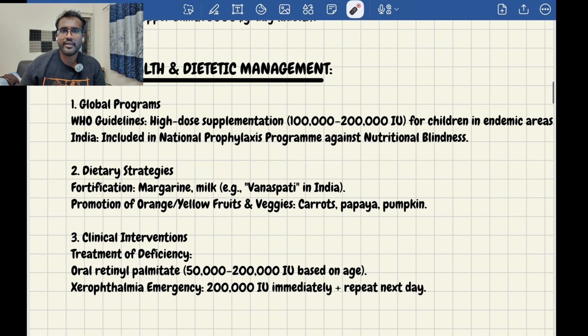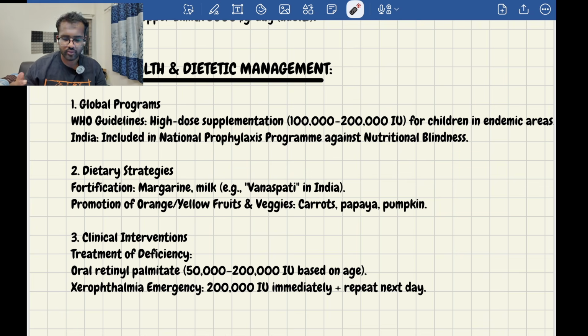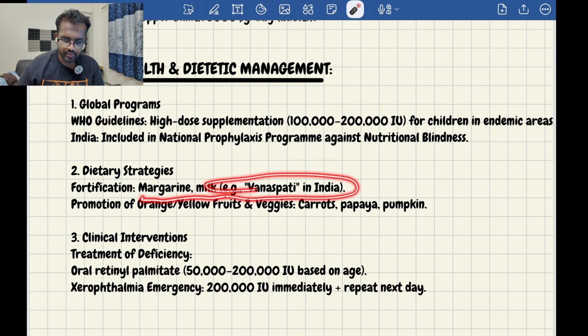There are global initiatives which prevent night blindness by fortification of vitamin A in food products. WHO guidelines recommend supplements of 1000 to 2000 international units for children in endemic areas. India has an initiative, the National Prophylaxis Program Against Nutritional Blindness, where they fortify vitamin A in food to reduce the cases of night blindness. Dietary strategies include margarine, milk, for example Vanaspati in India. They fortify vitamin A in these food products.